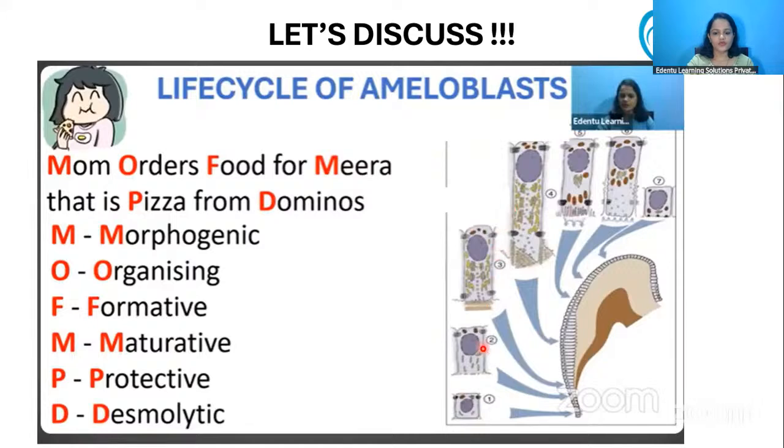Okay, so first and second are the morphogenic and the organizing. Then 3 and 4 are the formative stages, as you can see, at the base of these 3 and 4 stages, if you look at the base of the cells, you can see the hard tissue formation that is happening there. And 5 and 6 is the maturative stage. You can see the ruffled border of the ameloblast here and the smooth border of the ameloblast here. That is mainly seen in the maturative stage.